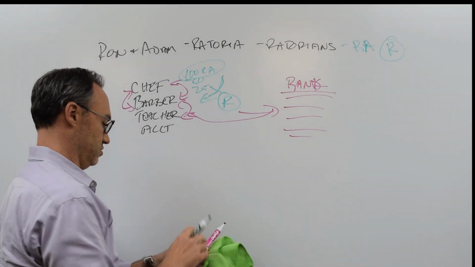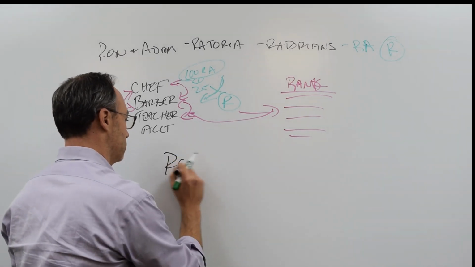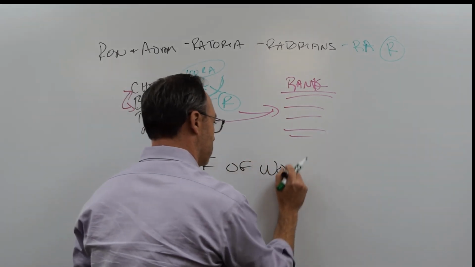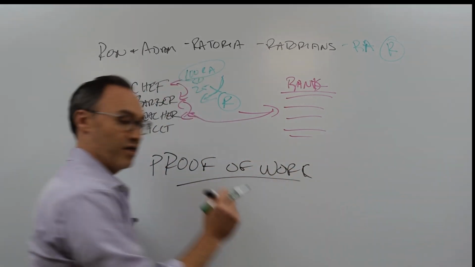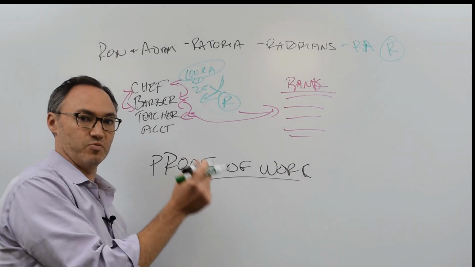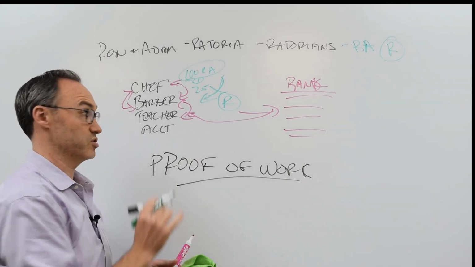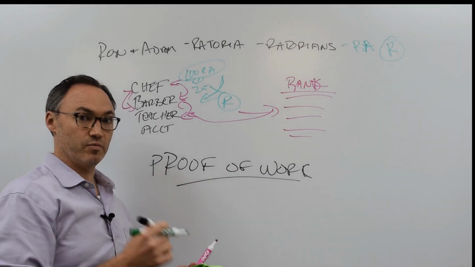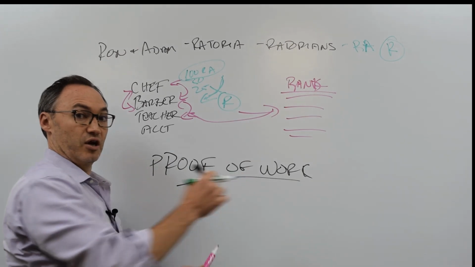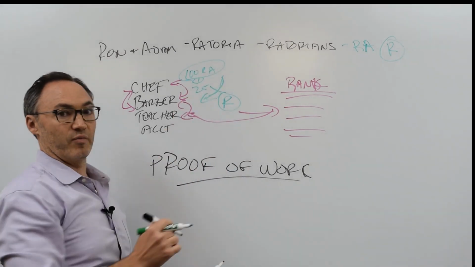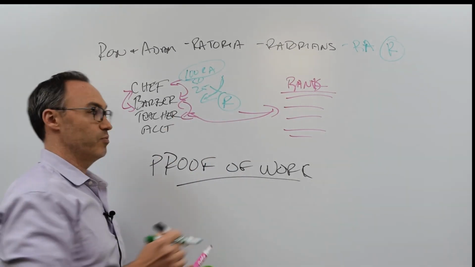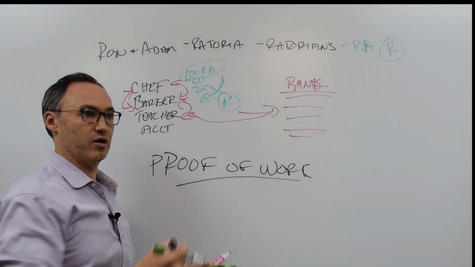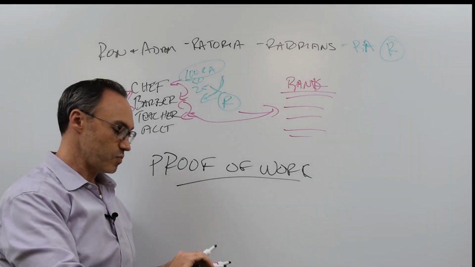This is proof of work. Okay, that is what the Bitcoin blockchain is based on, and there are several other blockchains, of course, that are based on this. This is proof of work. This says if you do work within our ecosystem, we will pay you our currency. But over time, we're going to lower the amount we pay you for doing the same amount of work, because eventually you're just going to pay each other, and you're going to get to earn the same amount by just paying each other. And that's the goal.